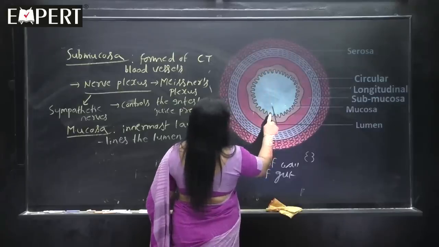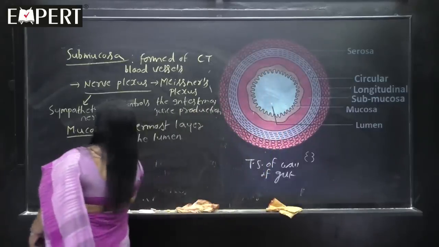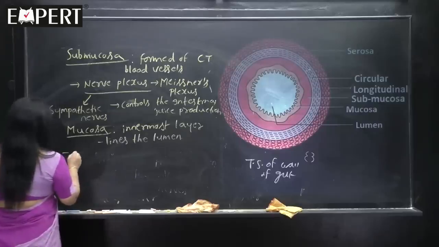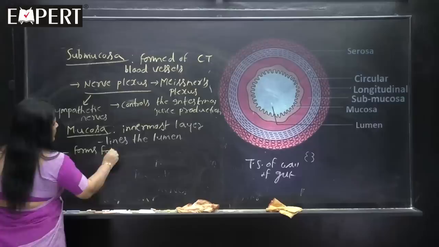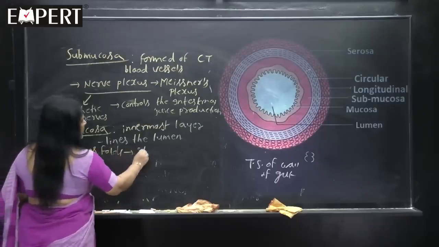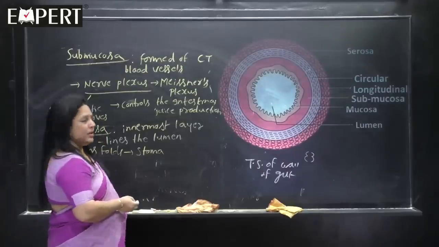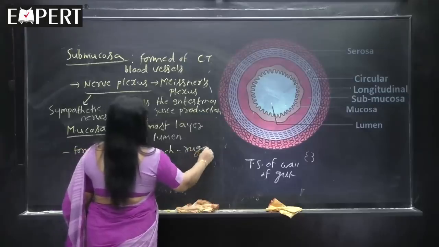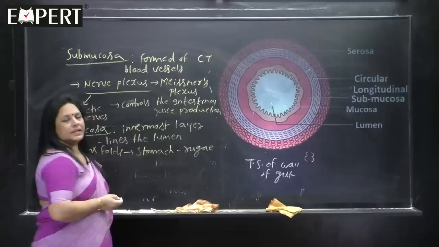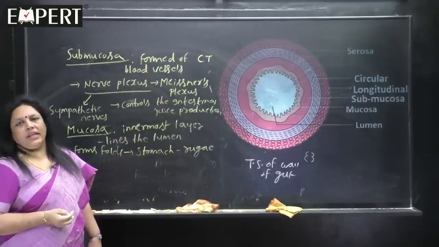You can see here mucosa is produced into different folds. In the stomach, see, the stomach also shows a mucosa layer, no? In the stomach these folds are called rugae.